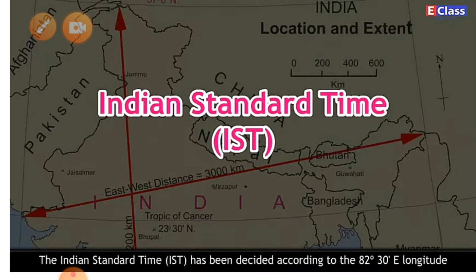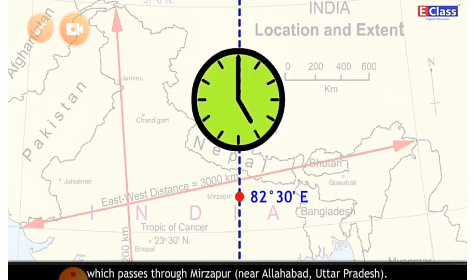This longitude passes through the middle of the country with reference to its longitudinal extent. The local time at this longitude has been selected as the standard time of the whole country. When the sun is directly overhead on this longitude, then it is assumed that it is 12 noon everywhere in India.